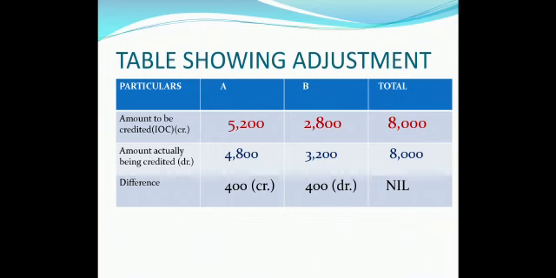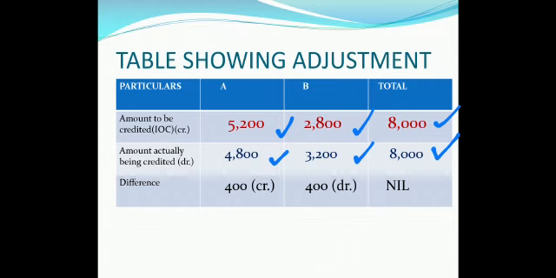Now, in the table showing adjustment, first we'll be calculating the amount to be credited, meaning the interest on capital to be given to the partners. 5,200 to A, 10% of 52,000, and 2,800 to B, 10% of 28,000. The total of which comes out to be 8,000. But as we all remember the rule, interest on capital is basically a sort of loss or expense from the firm's point of view. So now this loss will be debited to them, and this 8,000 will be divided in the profit sharing ratio of 3:2. So 4,800 for A and then 3,200 for B.